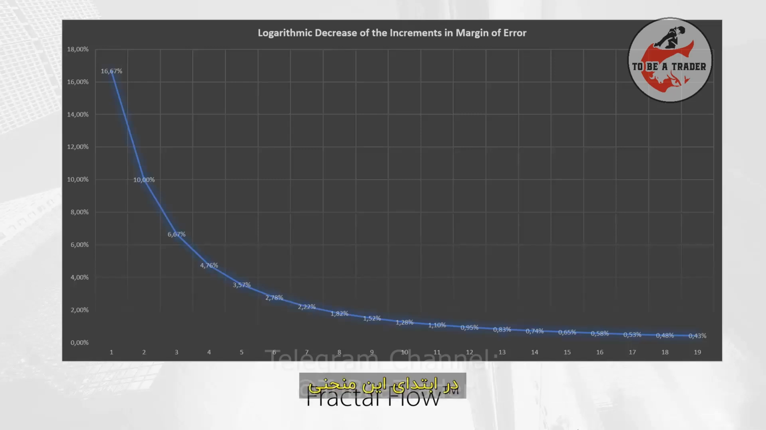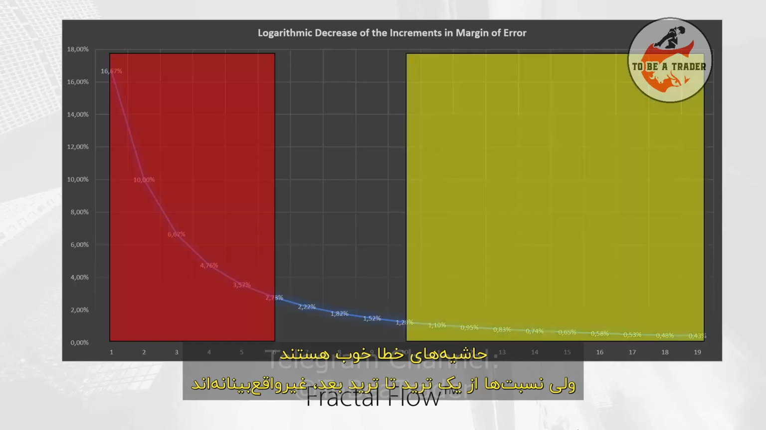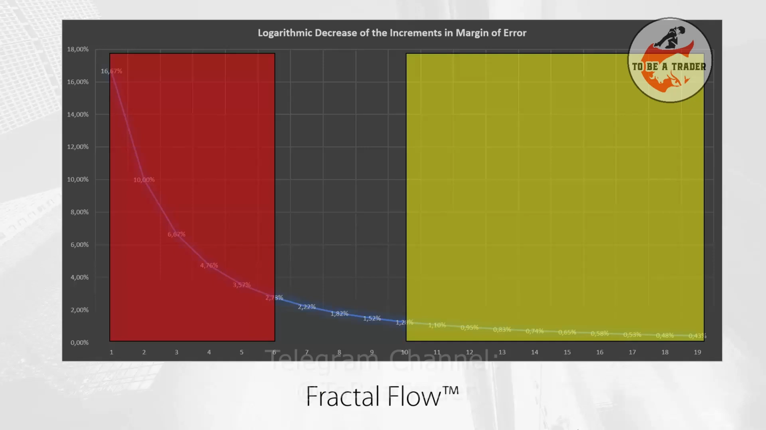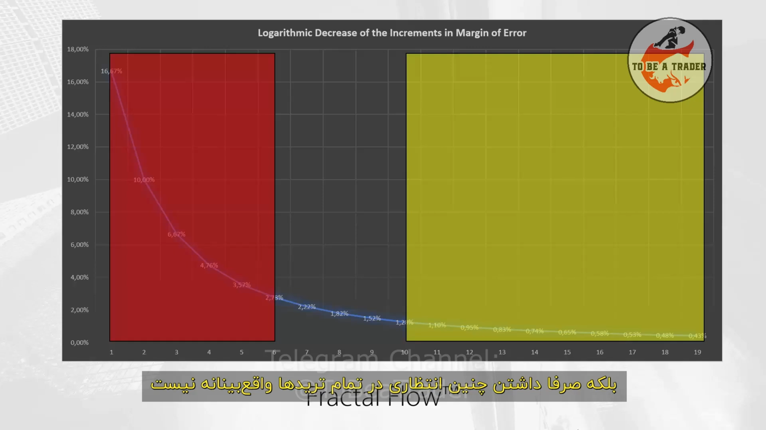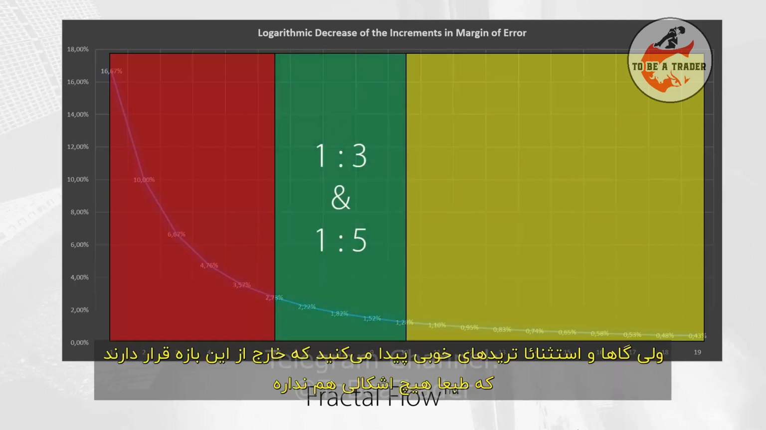In the beginning of the curve, the margins of error are not so good. More towards the end of the curve, the margins of error are good, but the ratios are unrealistic on a trade-to-trade basis. That does not mean that making a trade with a 1 to 10 ratio is not good. It's just not realistic to expect that in every trade. Most of your trades should live within the 1 to 3 to 1 to 5 ratio, but occasionally you will find exceptionally good trades that will stand out, and that's perfectly fine, of course.